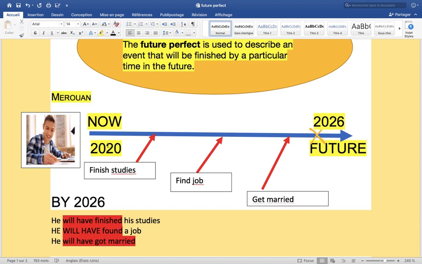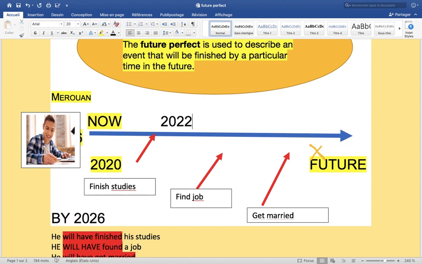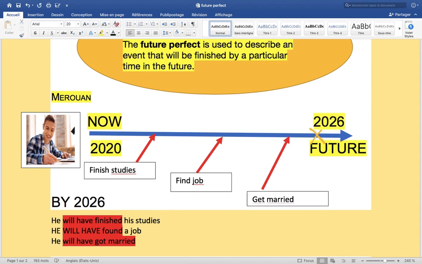Now it means 2020. He is studying right now, he is studying this year. But if we move 2 years, in 2022 he will finish his studies. I'm sorry if I write something, I'm going to ruin everything. Just listen. So he will finish his studies in 2022, so I will write it like this.